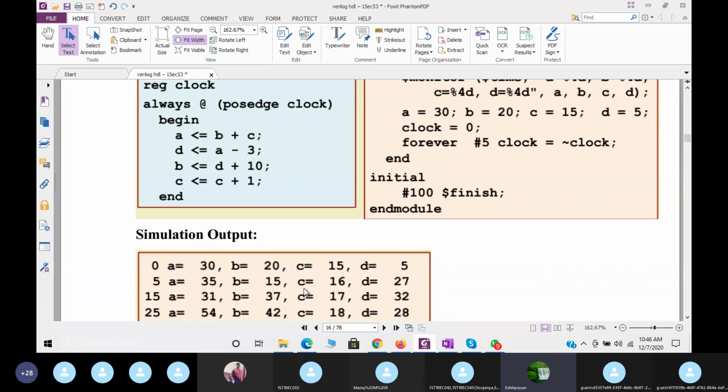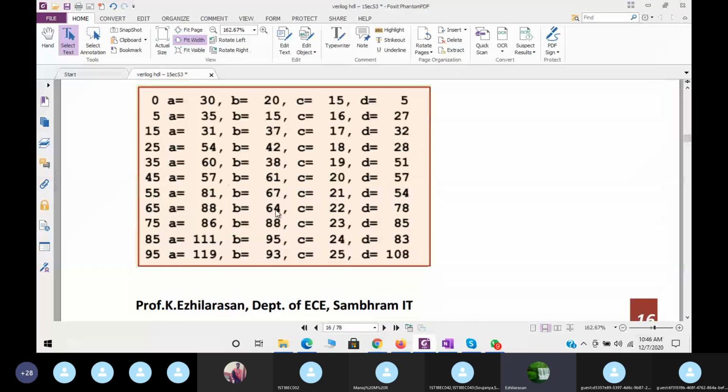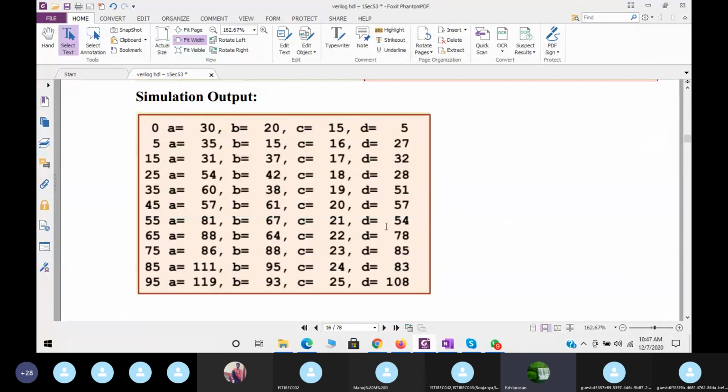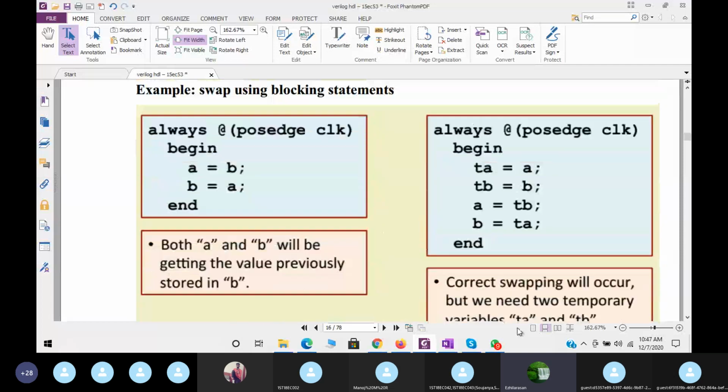What about D? D is A minus 3. What is the value of A? It won't take this new value. Very important, be clear that it won't take this value because of non-blocking. The A value was 30. 30 minus 3, 27. See, like this, it will execute. This is the simulation output of this. I hope you understood this. Are there any queries on this?